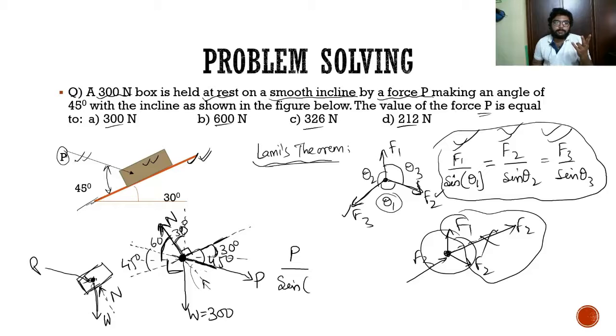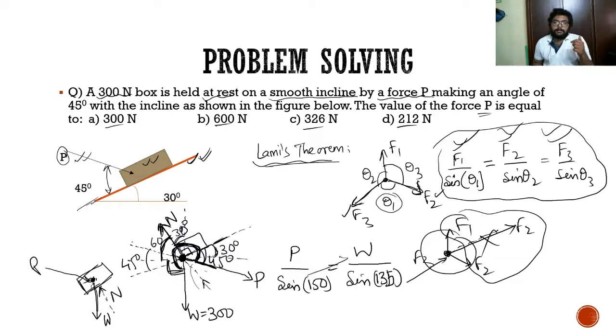The other two forces' total angle will be this. So this is 60 plus 90, that is 150 degrees, equals W divided by sine of the angle between the other two, other than W, that means P and N. So this angle: this is 90, this is 45, that is 135 degrees.